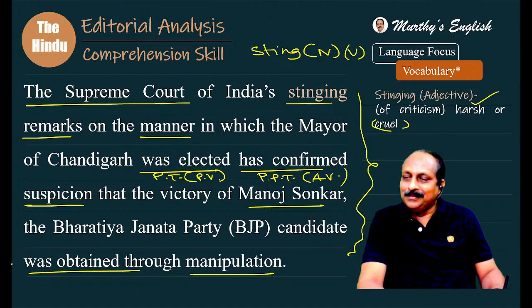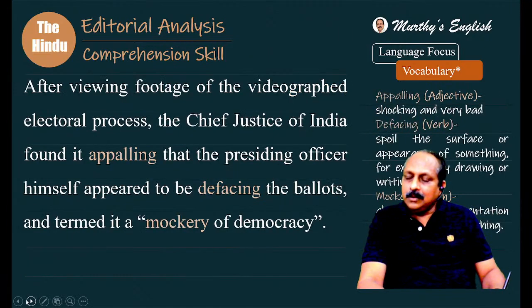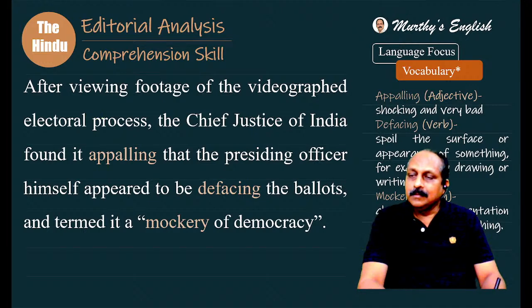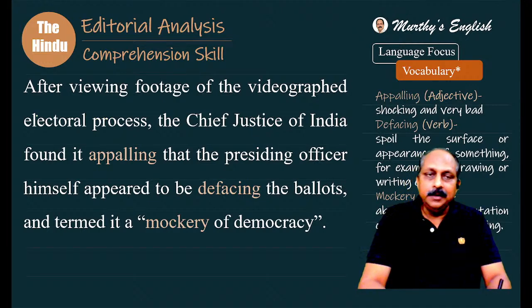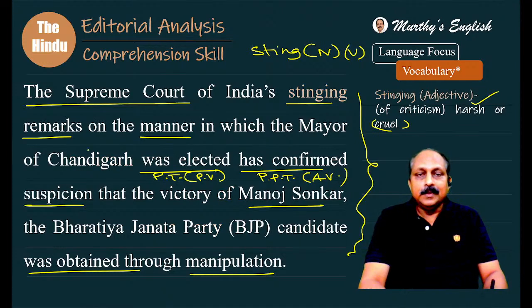Oh, really? Same sentence. How come? Who is this? Ramesh says, no, not possible. This is from today's editorial. How can you get it in some exam? Already over. I doubt that. Anyhow, let us not go off the track. This sentence is about the Supreme Court's remarks about the manner in which the mayor was elected, and based on the method or manner, the remarks have confirmed suspicion about the victory of the BJP candidate.